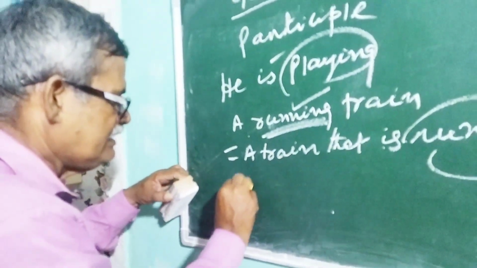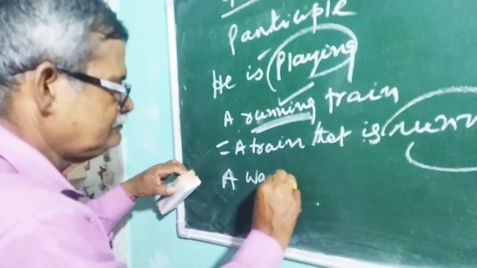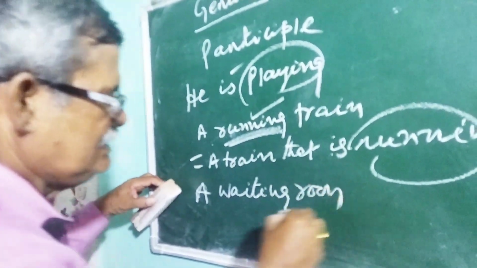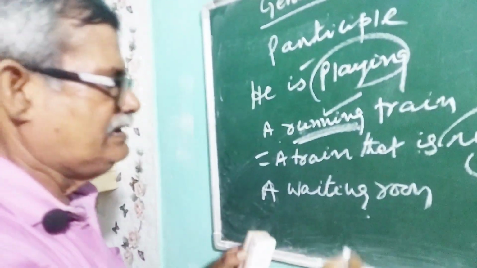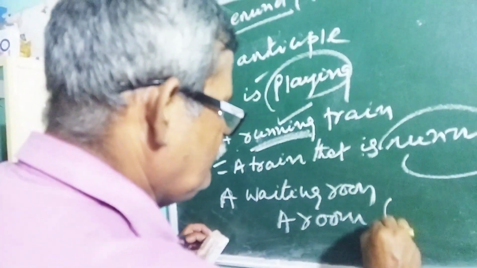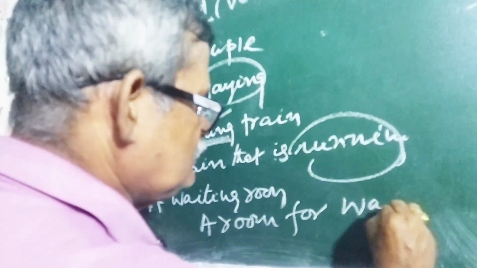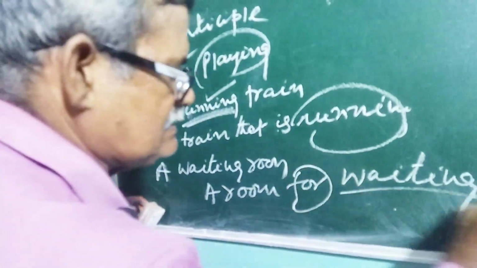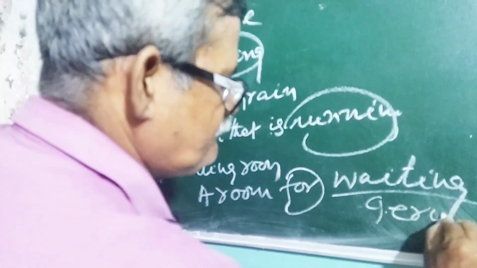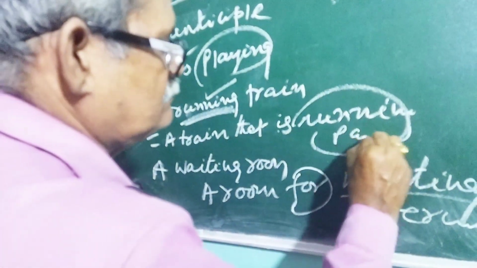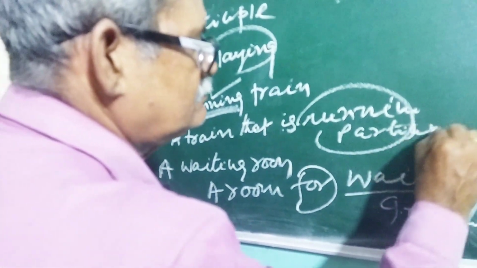A waiting room. Can you tell it? A room that is waiting? No. A room for waiting. So after preposition, the ing form is called your gerund, and after is, this is called your participle. Okay, write them down.